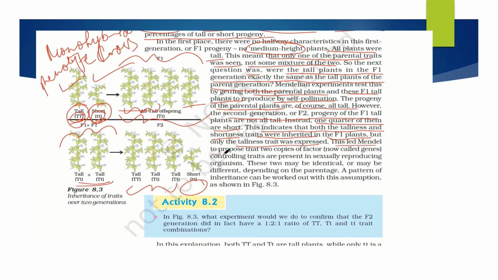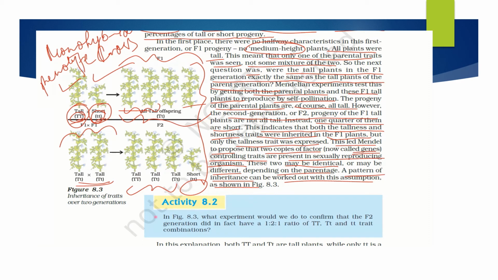This led Mendel to propose that two copies of factors, now called genes, controlling the traits are present in sexually reproducing organisms. These two may be identical or different depending on the parentage. Now a pattern of inheritance can be worked out with the assumption as shown. This pattern we will do with the Punnett square in the next part.